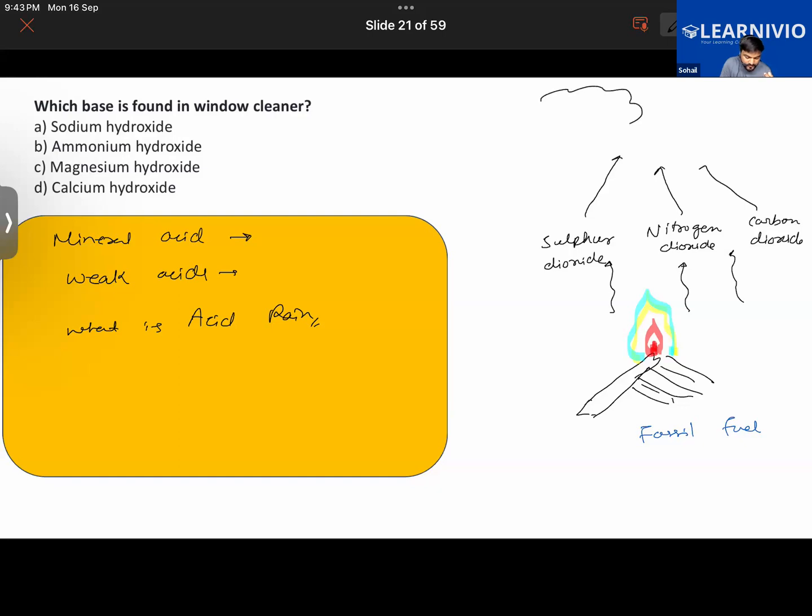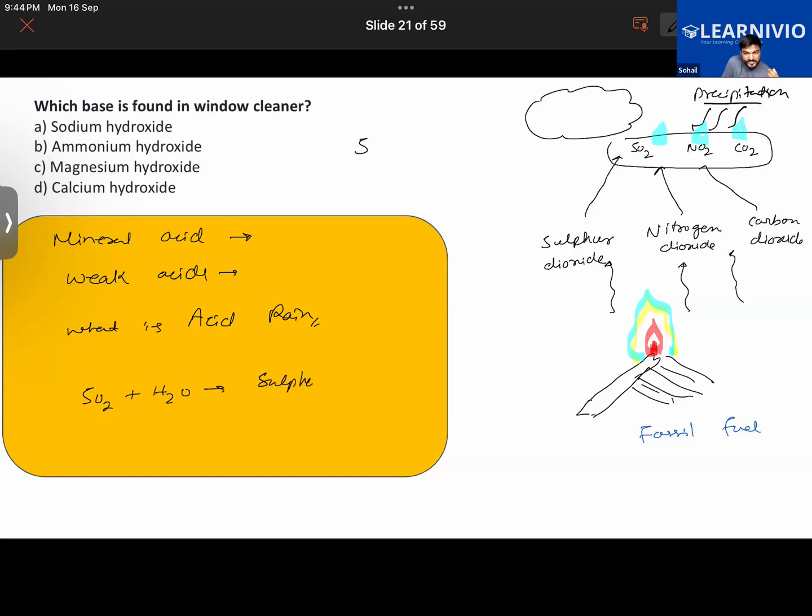When these gases go higher up in the air, and whenever there is precipitation, which is basically rainfall, another term used for rainfall, what will happen? The raindrops will combine with these gases, with SO2, with NO2, with carbon dioxide, and as a result, acids will be formed. For example, sulfur dioxide reacts with water to form sulfuric acid. Getting it, guys? Sulfur dioxide will dissolve in the raindrops to form sulfuric acid.